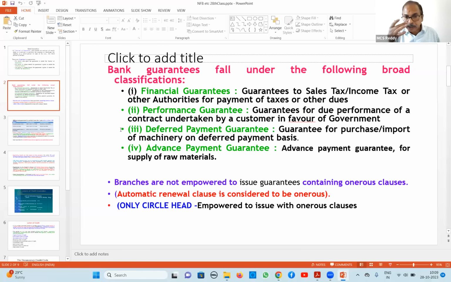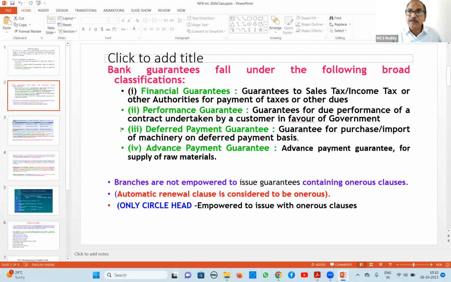So if such a clause is incorporated, we call it an automatic renewal clause. The guarantee will be automatically renewed for a further period. Here we don't know up to what time the renewal goes, so the risk is more in this. That is why it will be considered by circle head and above authorities. Normally, branches are not supposed to issue guarantees containing onerous clauses.